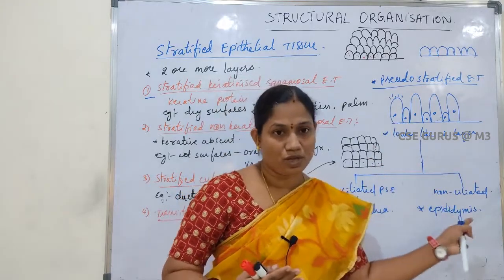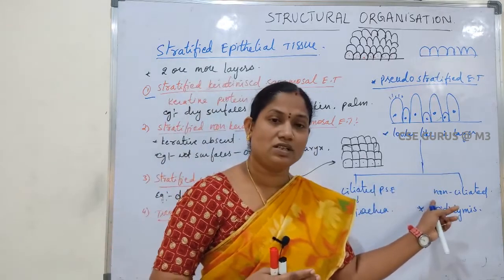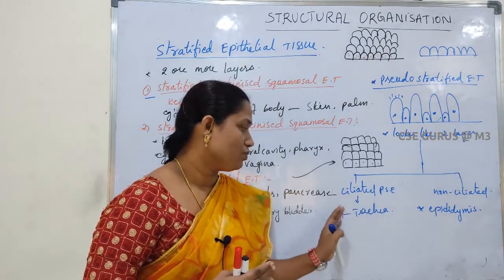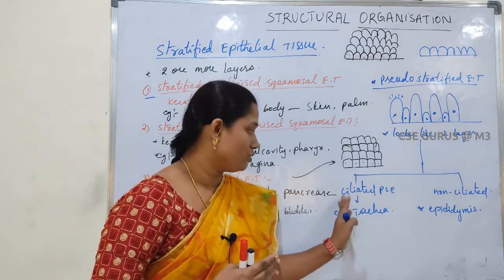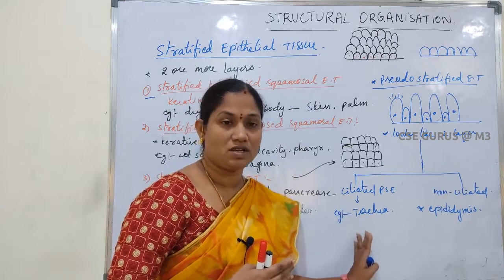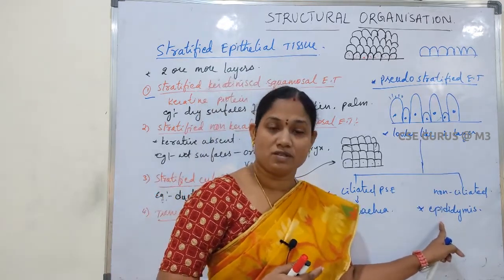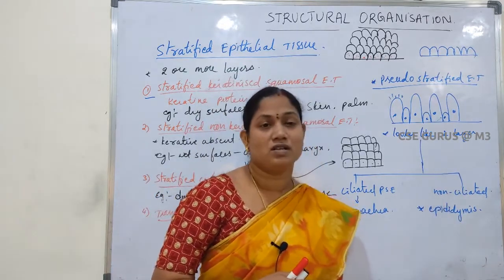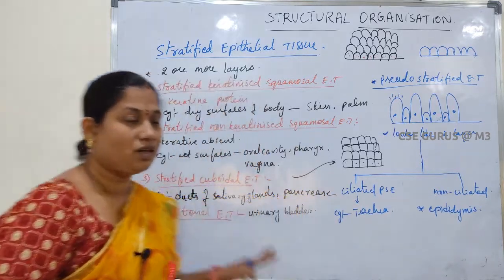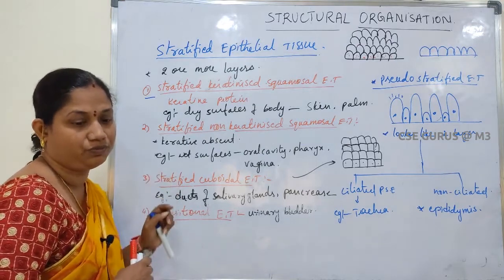It is again of two types: ciliated pseudostratified epithelial tissue and non-ciliated pseudostratified epithelial tissue. An example of pseudostratified epithelial tissue is the trachea. The trachea is lined by ciliated pseudostratified epithelial tissue. Next, the epididymis is lined by non-ciliated pseudostratified epithelial tissue. Okay, so this is the stratified epithelial tissue.